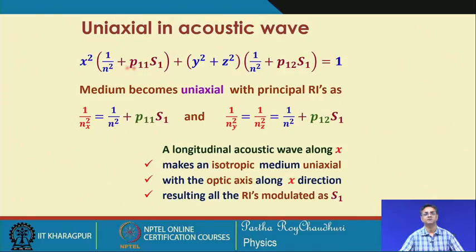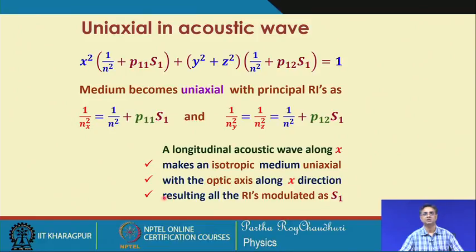If this strain is constant, it is always there. So, because of the strain it becomes a uniaxial medium. If you apply a strain along the x direction, as long as the strain exists, the medium will become uniaxial, and x will be the optic axis, but for light polarized along y and z, the indices of refraction will be the same.